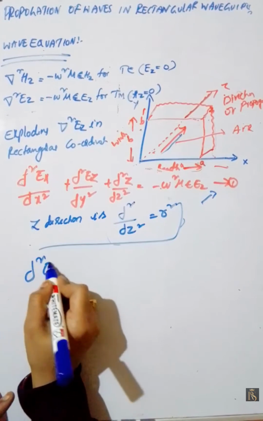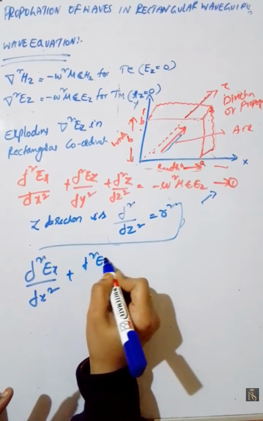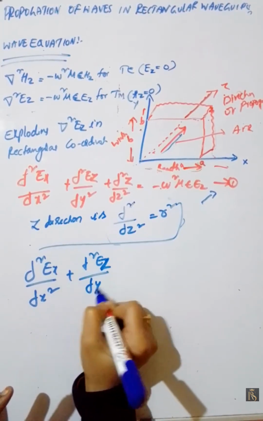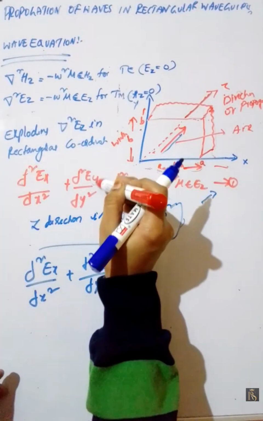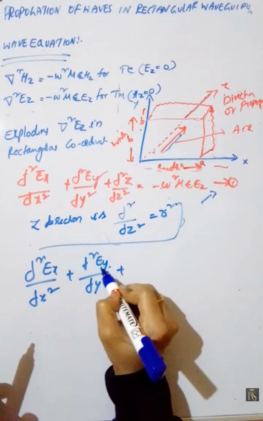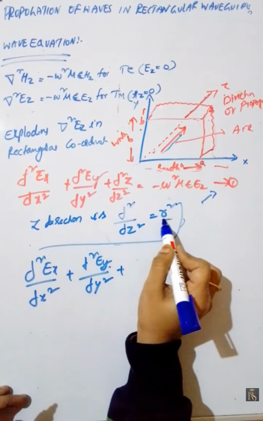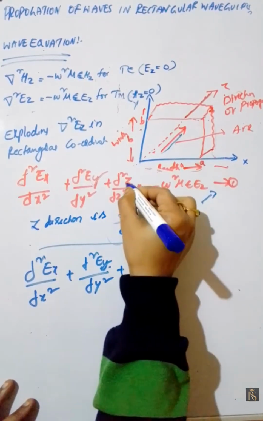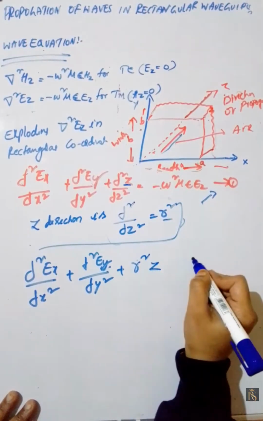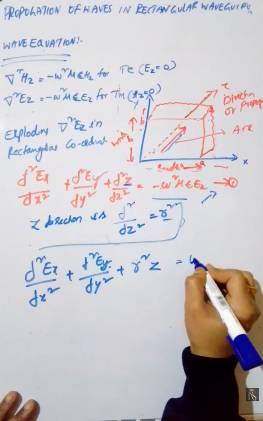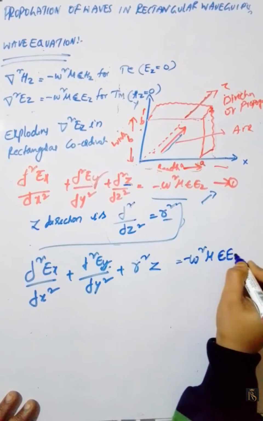Now dou square Ez by dou x square plus dou square Ez by dou y square plus r square Ez is equal to minus omega square mu epsilon Ez.